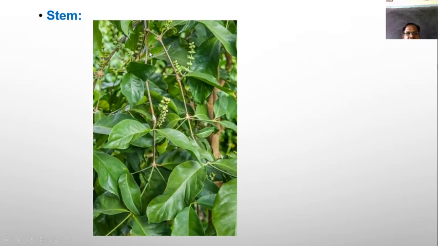Then the stem, as I just told you, is a climber and requires certain support for growth, and it has 2 types of branches: branches of unlimited growth, and on these branches of unlimited growth scaly leaves are found.